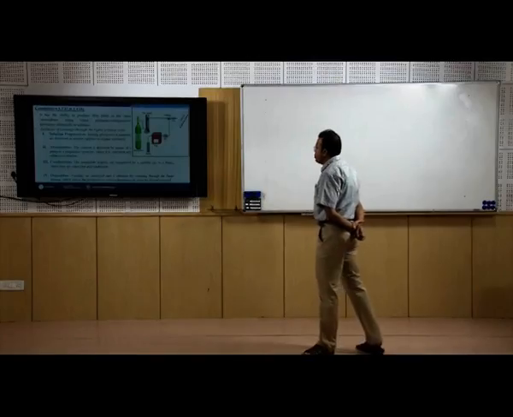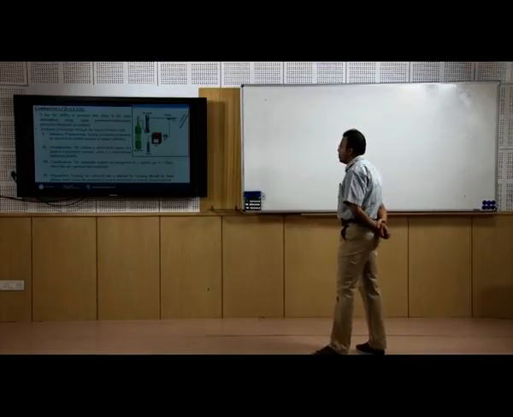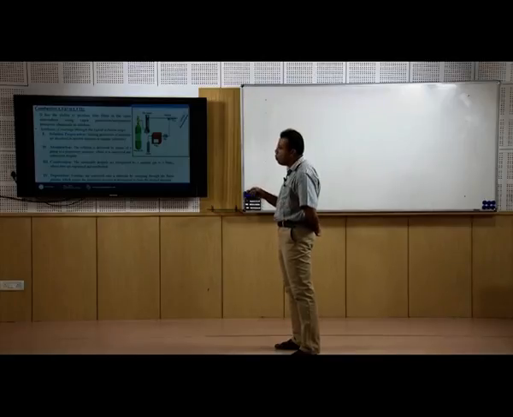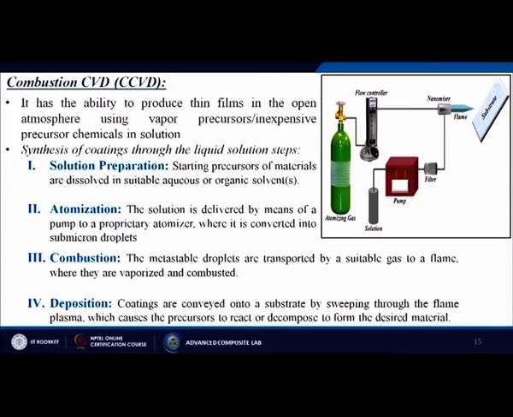Then next one we are going to discuss is the combustion CVD, or maybe the CCVD process. In this particular case it is divided into 4 parts. It is the ability to produce thin films in the open atmosphere using vapor precursors, or maybe inexpensive precursor chemicals in solutions. Generally, like painting, we are using this kind of technique. First one is called the solution preparation. Starting precursor materials are dissolved in suitable aqueous or maybe organic solvents. So, here we are putting the solutions over there.